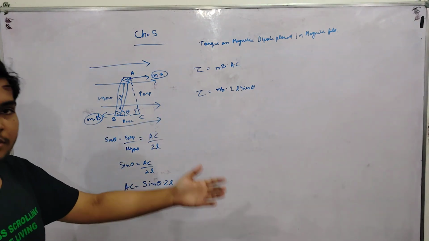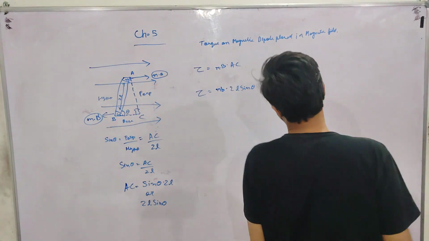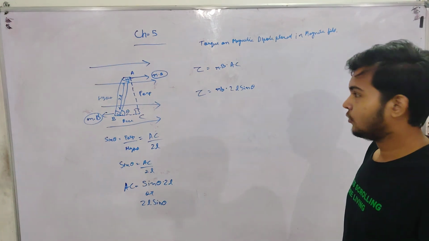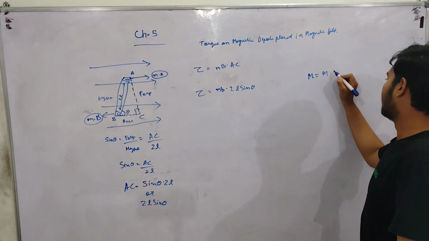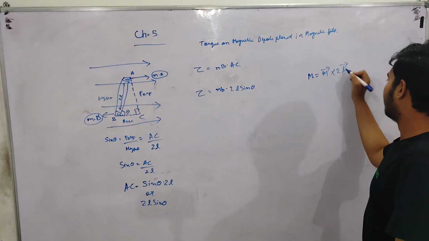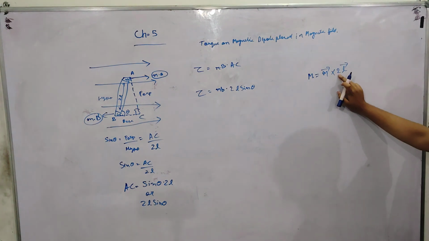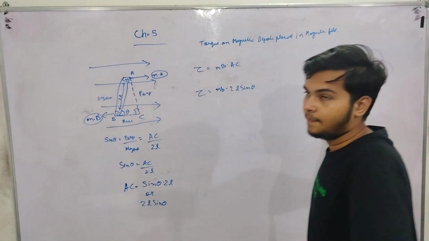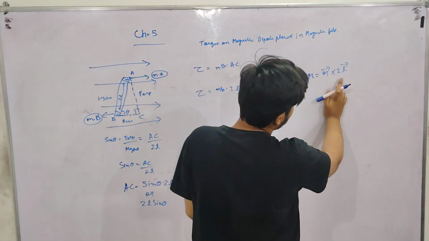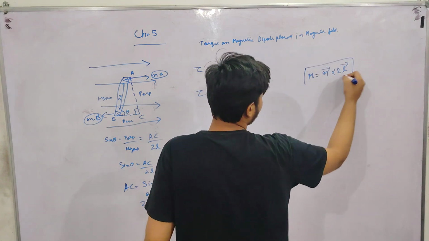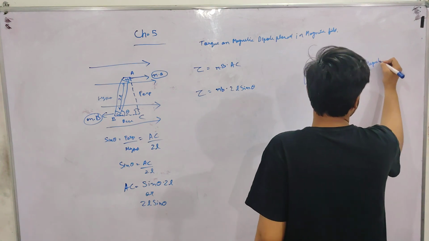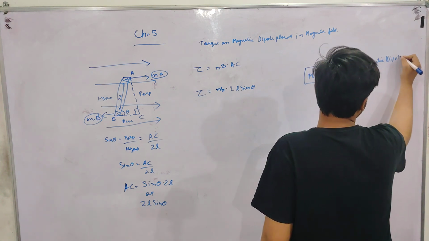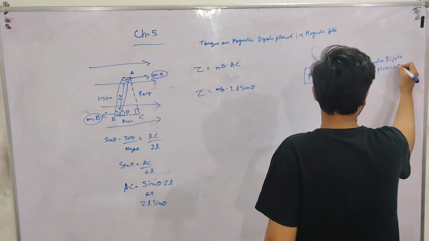A short time ago, we learned the magnetic dipole moment. I hope you all remember it. M equals small m into 2L. The vector sign will not come on 2L as this is a magnet; it is a scalar quantity, only length. This is the formula of magnetic dipole moment.